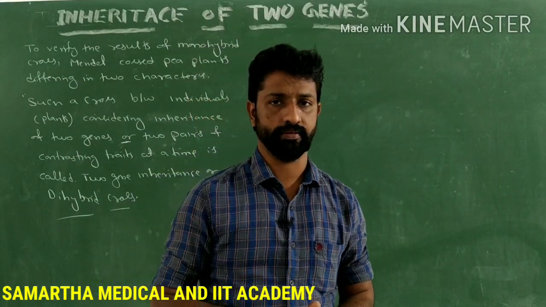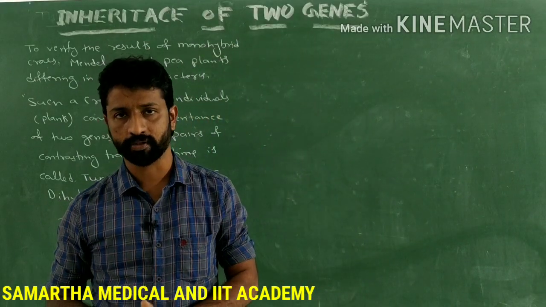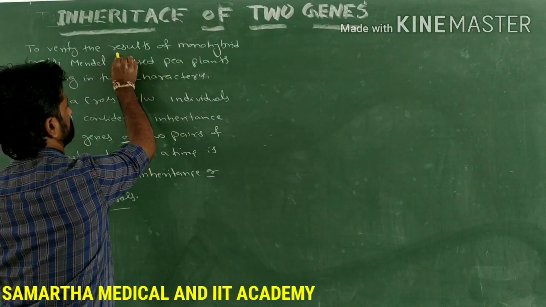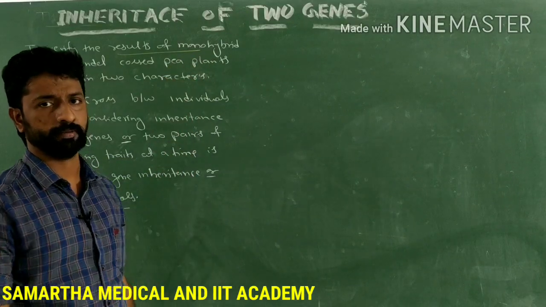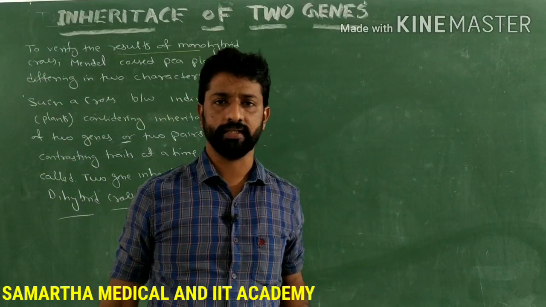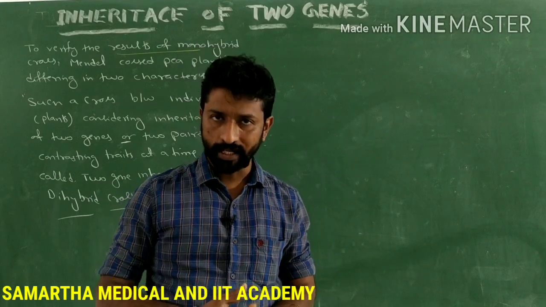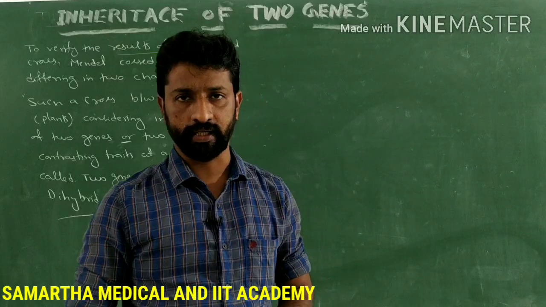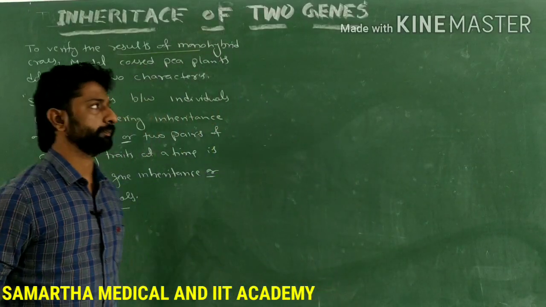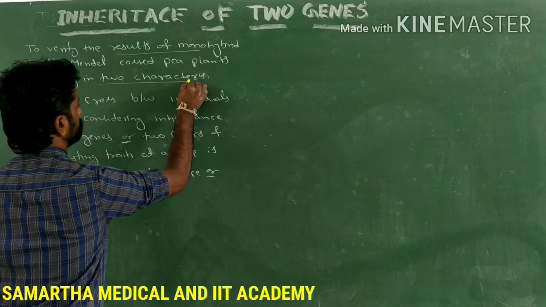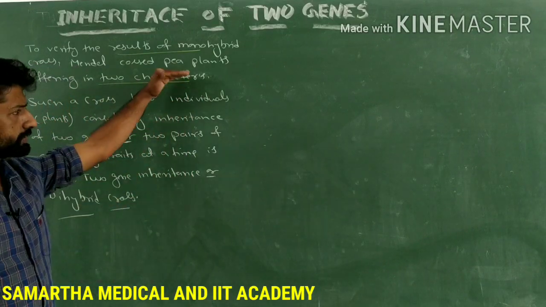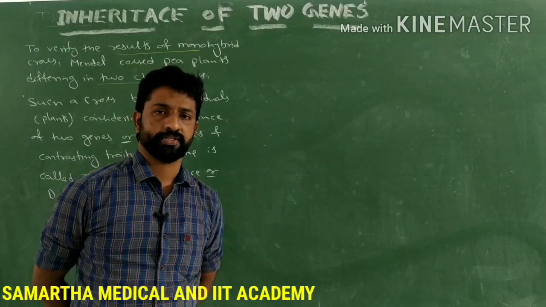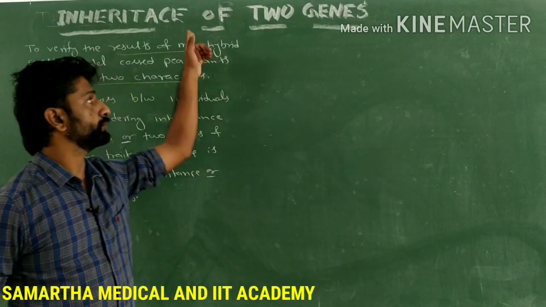He already conducted monohybrid cross, or the inheritance of one gene, right? So in order to verify the results obtained during monohybrid cross, Mendel, out of curiosity, also conducted the cross between the pea plants by considering two pairs of contrasting traits at a time, or he considered pea plants which differ in two characters. Such a cross is called a dihybrid cross, or such study is called inheritance of two genes.